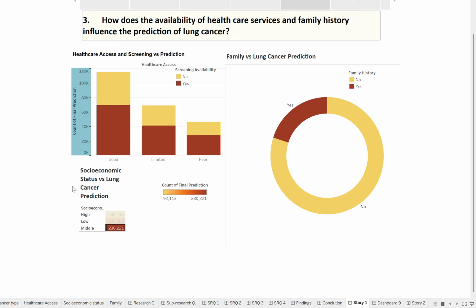The middle income group had the highest number of predicted lung cancer cases, followed by low and high income groups. This could reflect a balance between exposure and partial access to healthcare, enough for diagnosis but not always enough. This suggests that environmental and behavioral factors like smoking, pollution, and access to care may have a much stronger influence on lung cancer risk than genetics alone.